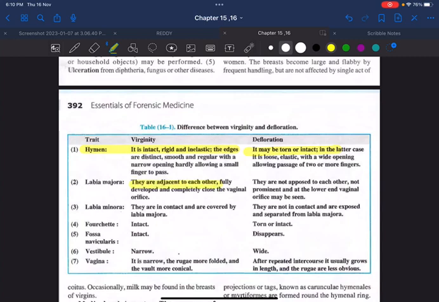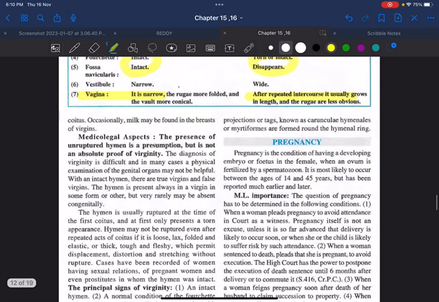In virginity, the labia majora will be adjacent to each other; they are not opposed to each other in case of defloration. The labia minora are in contact; they are not in contact in defloration. The fourchette, fossa and navicularis will be intact here; it will be torn or disappear in defloration. But remember, the vagina is usually narrow in virginity, and because of repeated intercourse and defloration, it will increase in length.